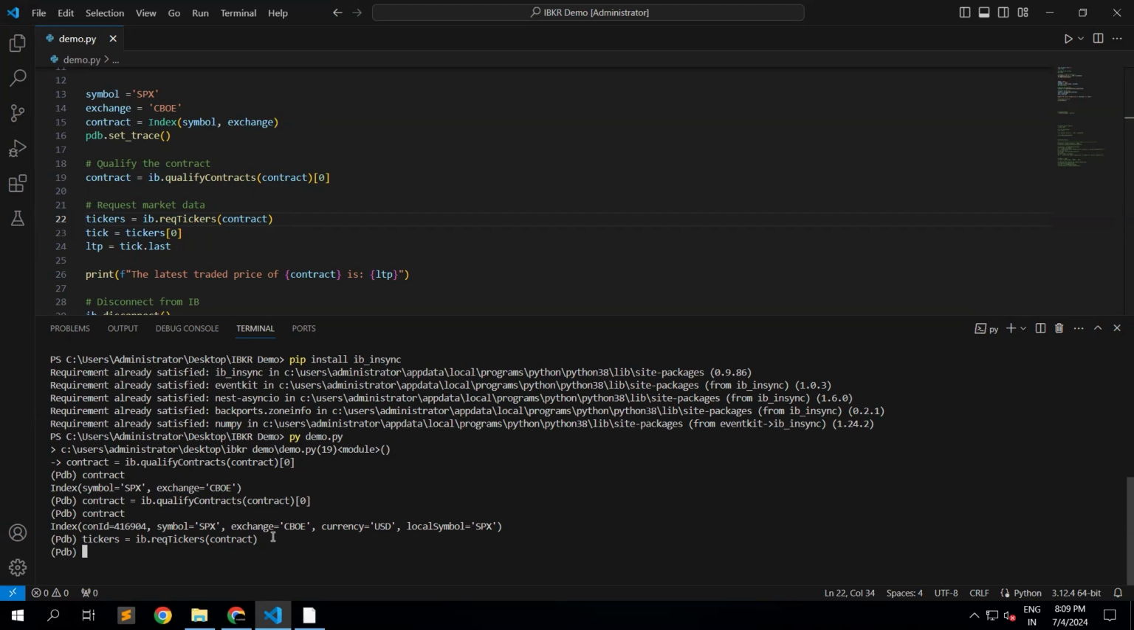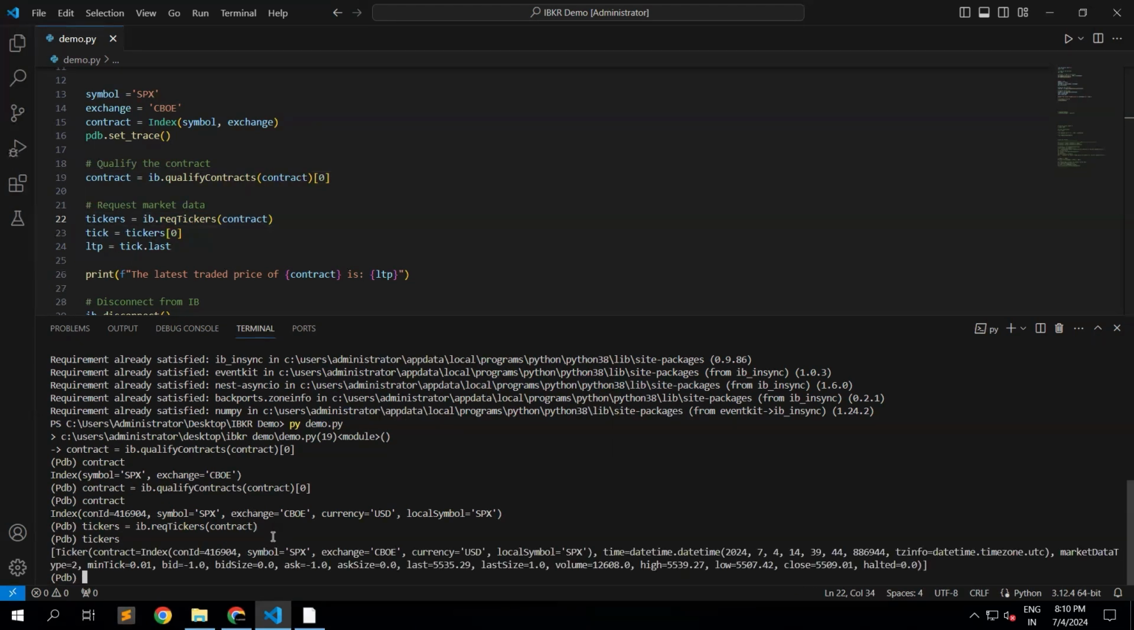So we can see that the code ran successfully, and let's print out the tickers data. The tickers data gives the list of tickers of the same contract, and it gives the contract ID, symbol, CBOE, and so on, time, market data type, which we have already specified here, ask size, bid size, ask and bid, and also the last traded price.